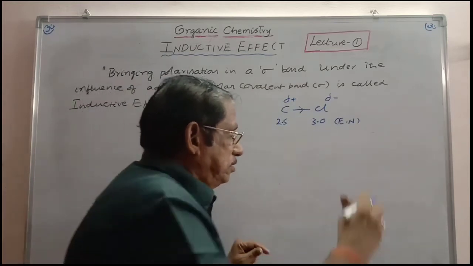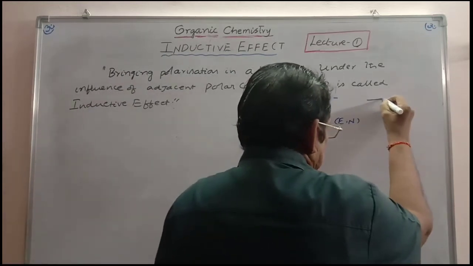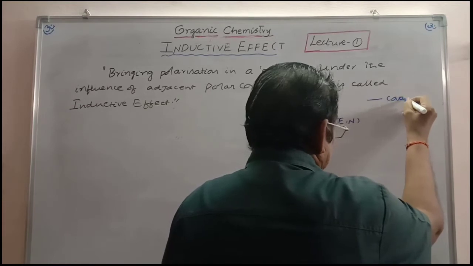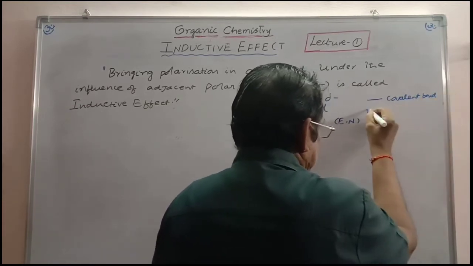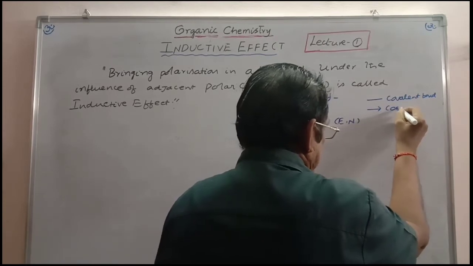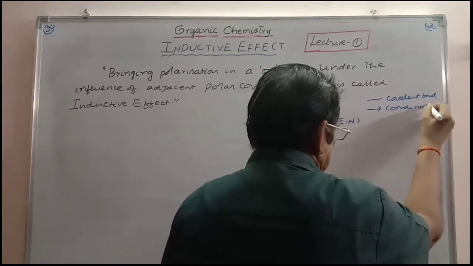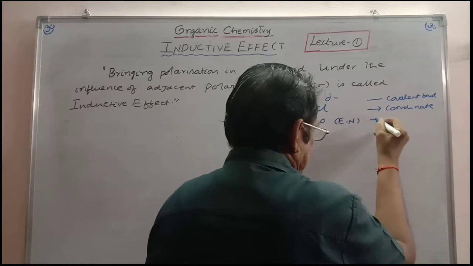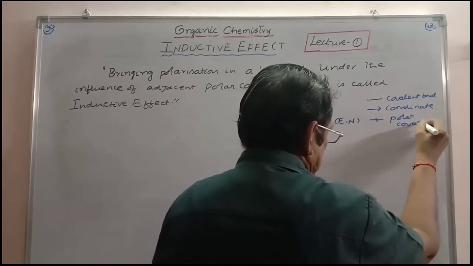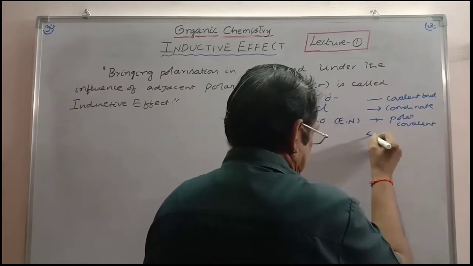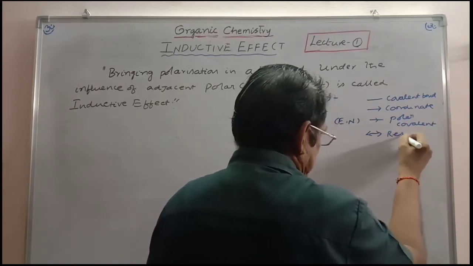You know pretty well, this is the representation of a covalent bond. This is the representation of a coordinate covalent bond. This is the representation of a polar covalent bond. This is the representation of resonance.